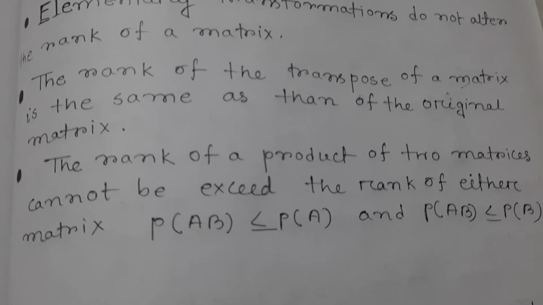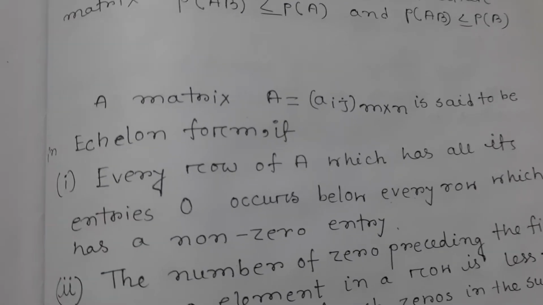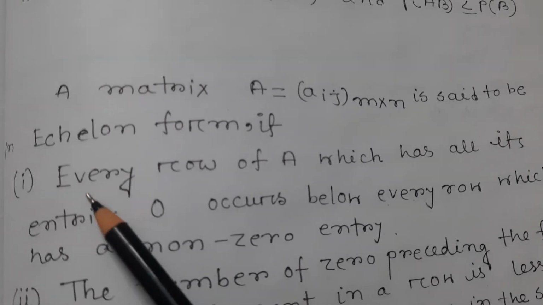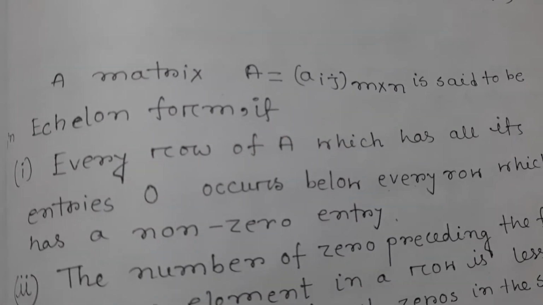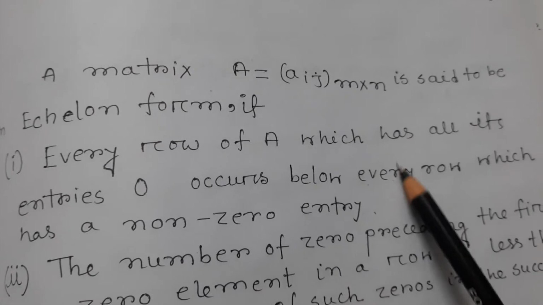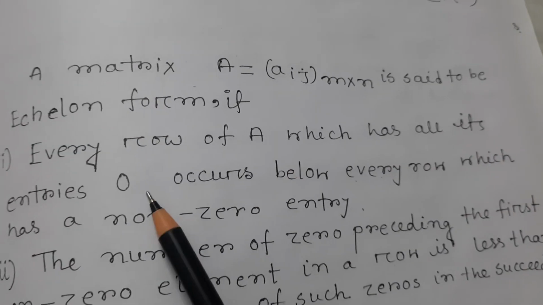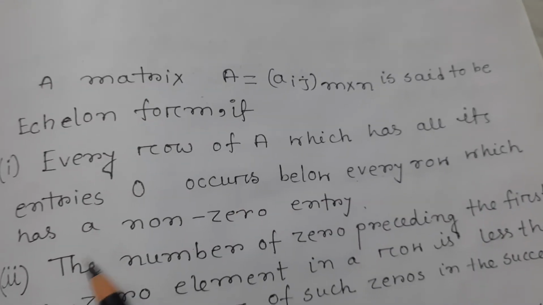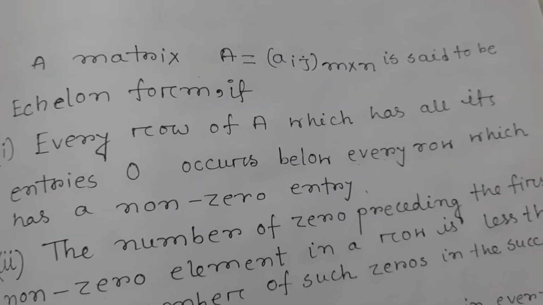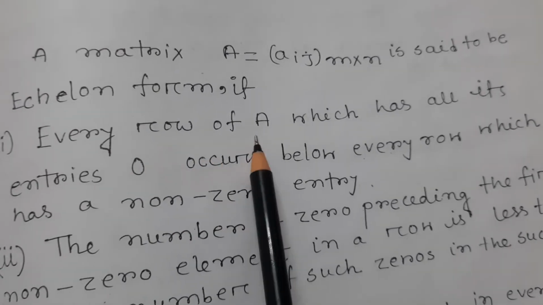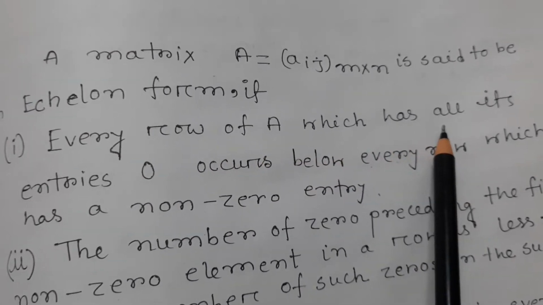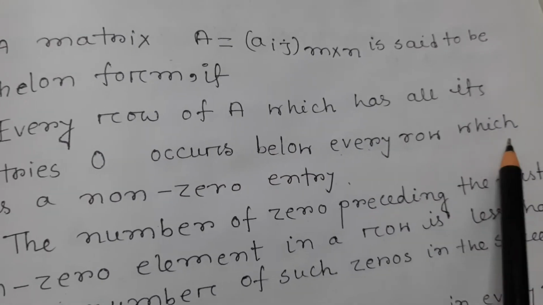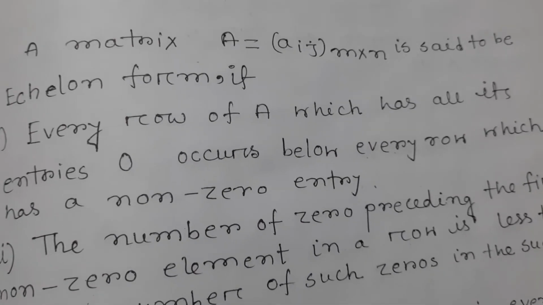After that, a matrix A equals a_ij, m cross n, is said to be in echelon form if every row of A which has all its entries 0 occurs below every row which has a non-zero entry.